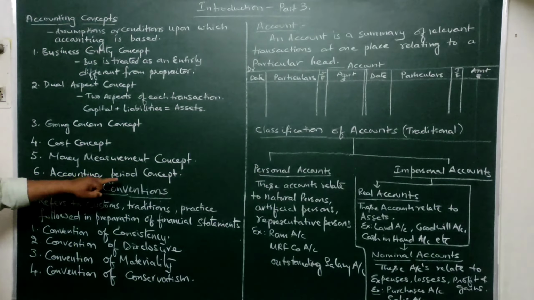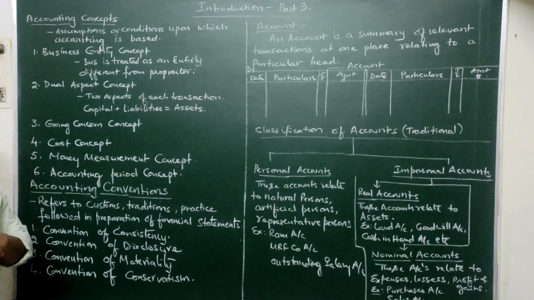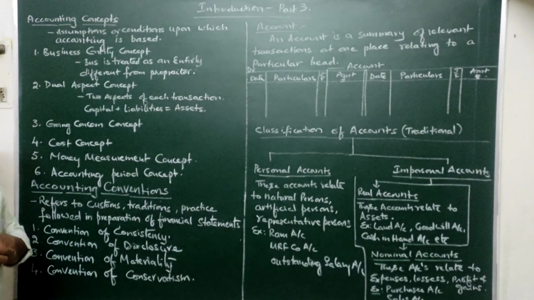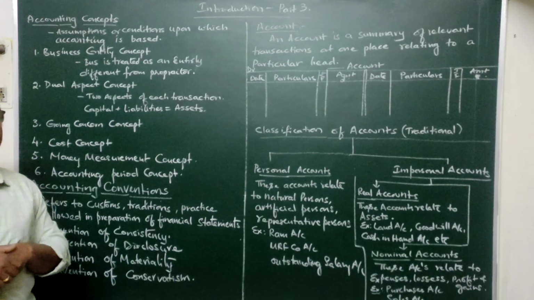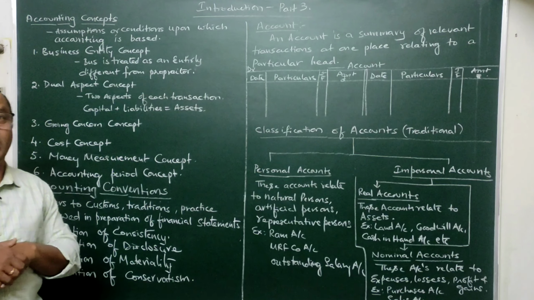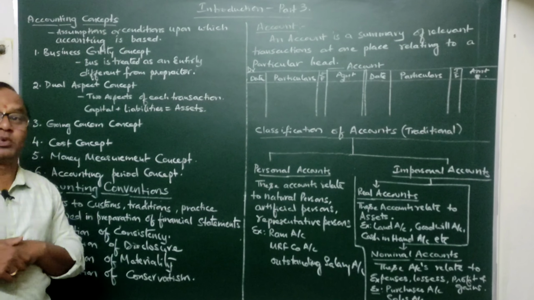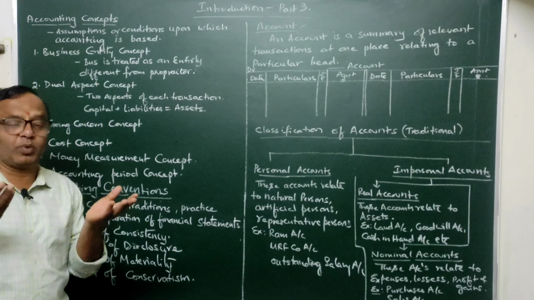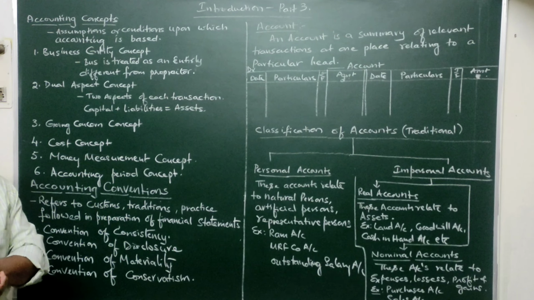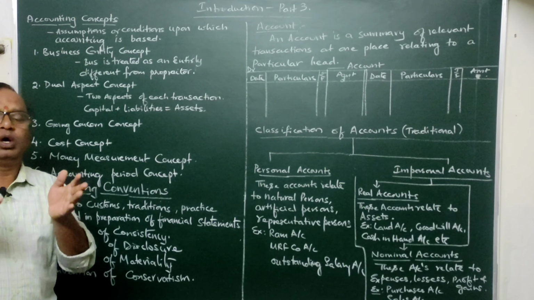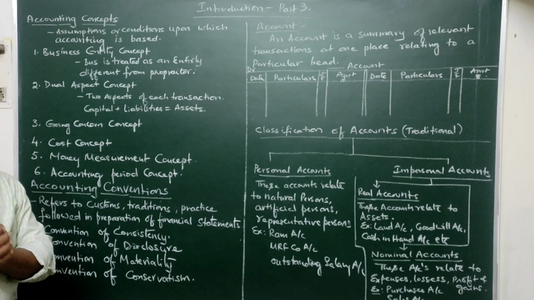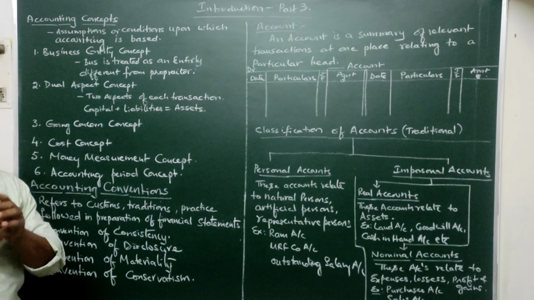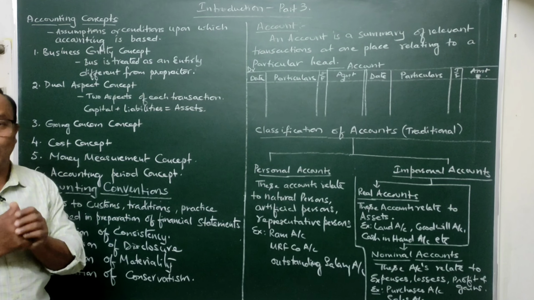Then again, the accounting period concept. Normally every businessman, even though he has the going concern concept in his mind, should know at regular intervals how the business is performing, whether it is in profit, and what is the result of his decisions, his operations or the policies he has adopted to run the business. In other words, at regular intervals he should be able to know whether he has made a profit or loss, how he is dealing with the expenses, how he is managing the different things in his business, how the assets are, what the financial position of the business is, and how many liabilities there are.